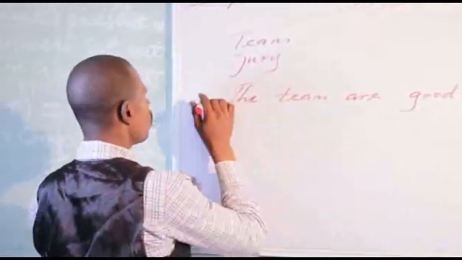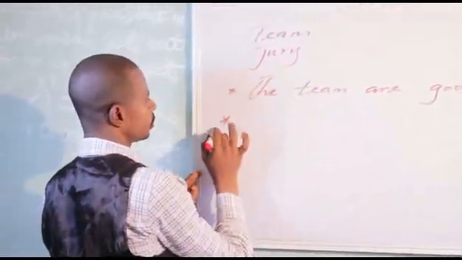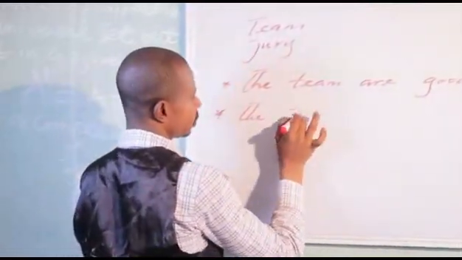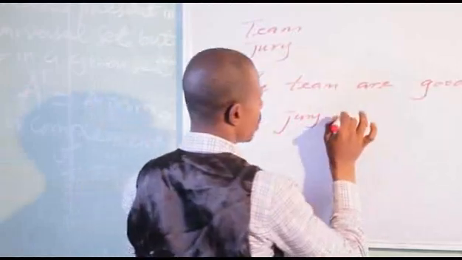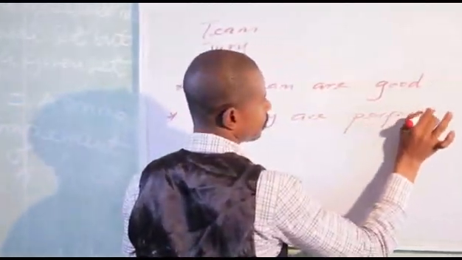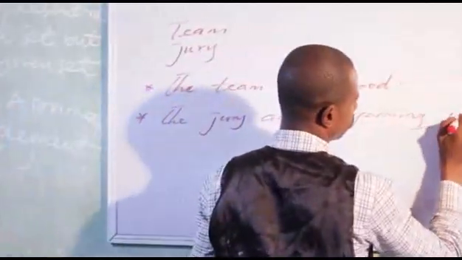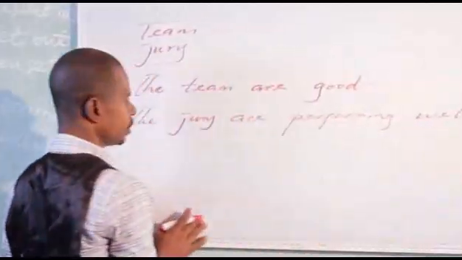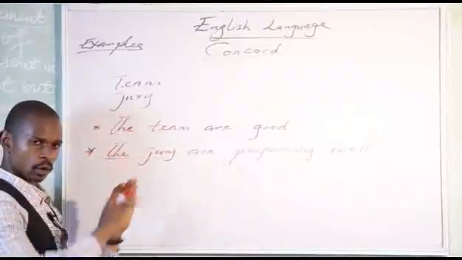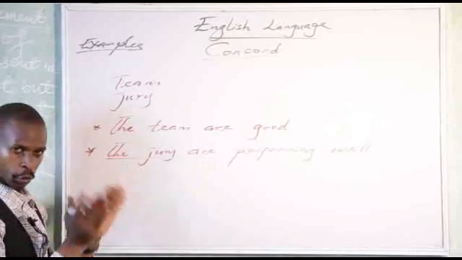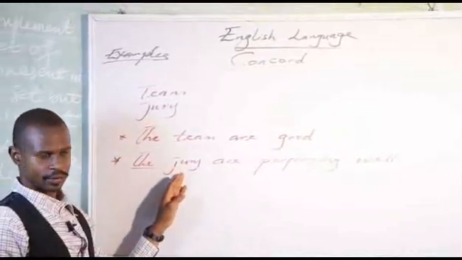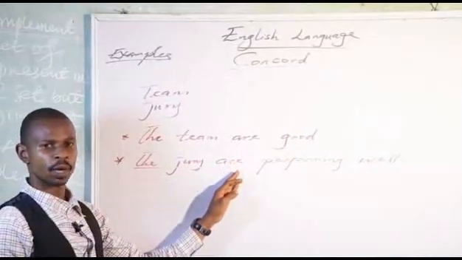Okay? Now, jury. The jury are performing well. The jury are performing well. If you look at the word jury, these are a group of persons, okay? So, this is what is plural in sense. That is why we use plural verb with it.